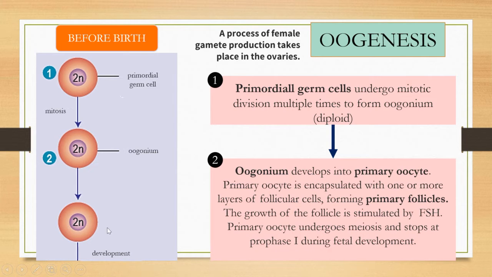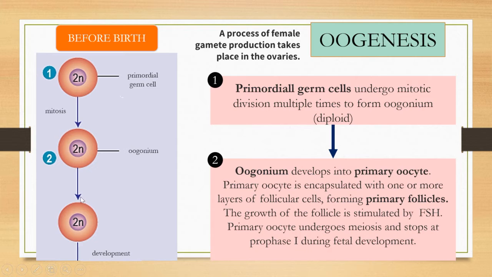Every primary oocyte is encapsulated, or protected, with one or more layers of follicular cells, forming primary follicles.